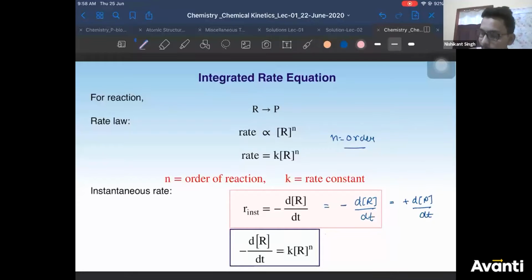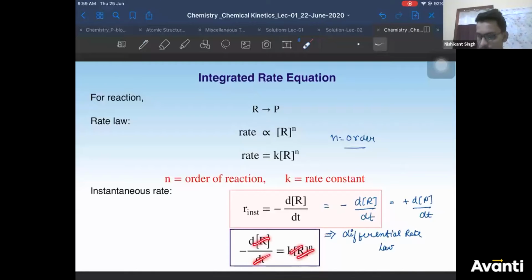Now, what is this expression known as? I have already told you, but still, if you can quickly recall. Very good, Vani. This is known as the differential rate law. That means the rate law expressed in the form of differentiation. If you express the rate law in the form of differentiation, it is called the differential rate law.